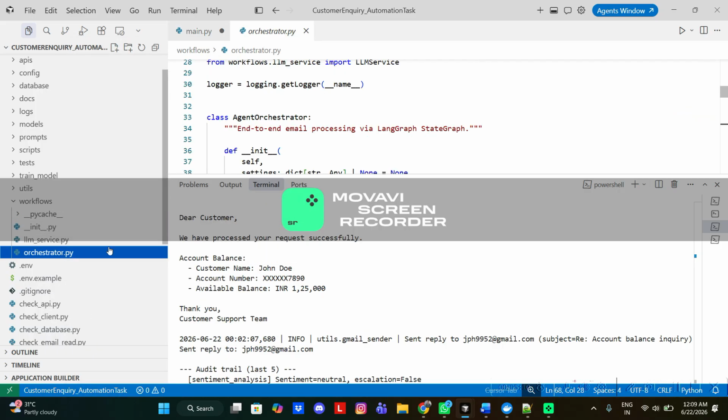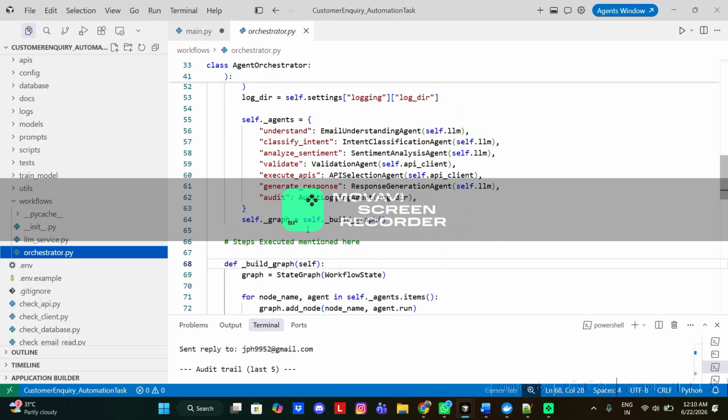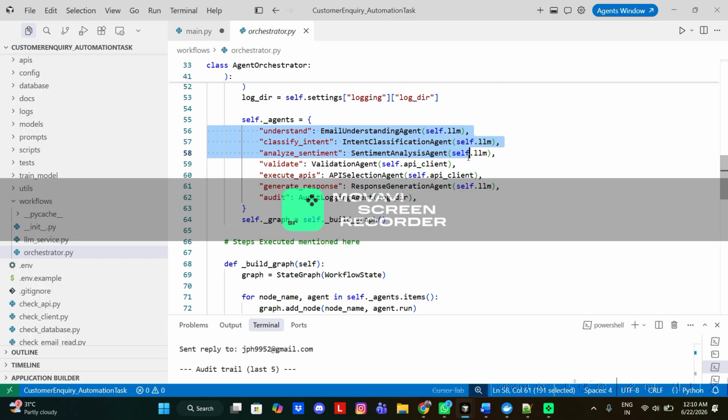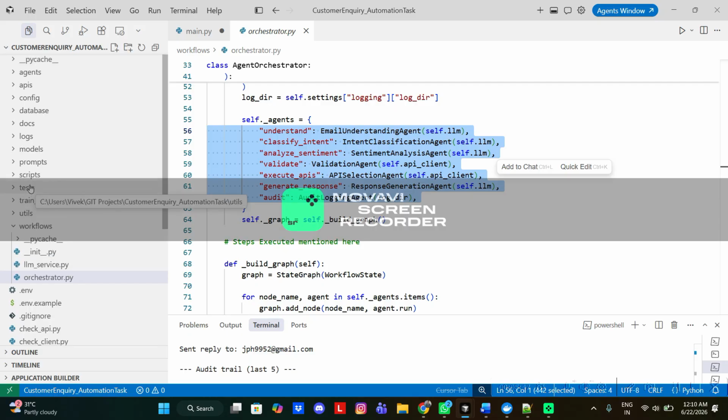The orchestrator handles the execution flow of the agents: it understands and classifies the intent and sentiment, validates the account through the APIs, selects and executes the API, such as the balance inquiry API or any other, generates the response, and saves it in the logging folder.